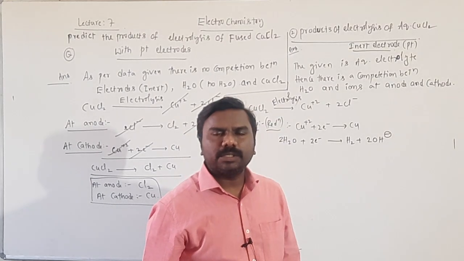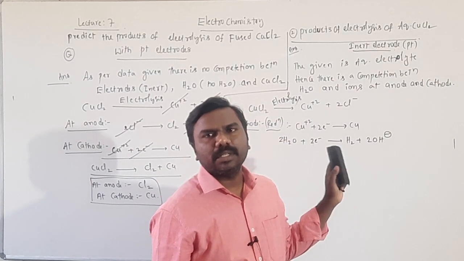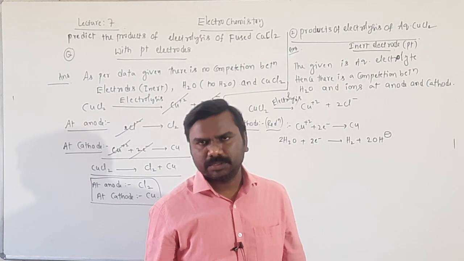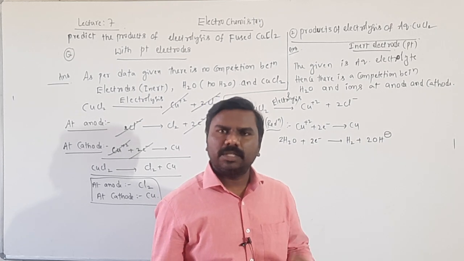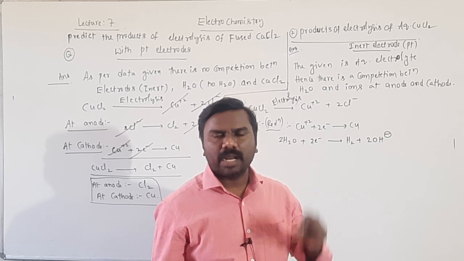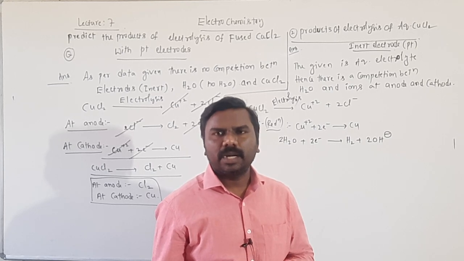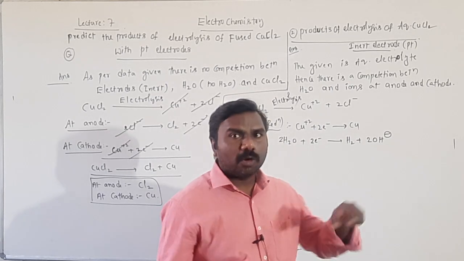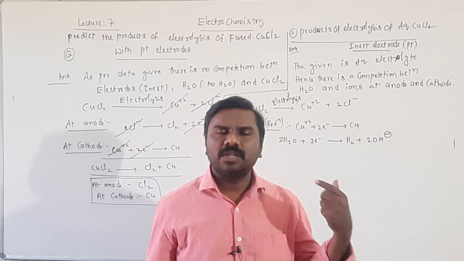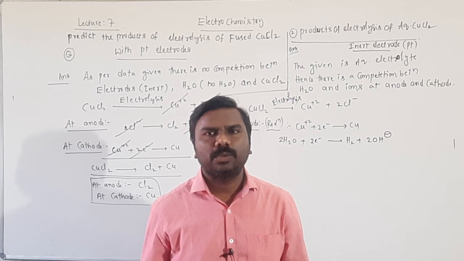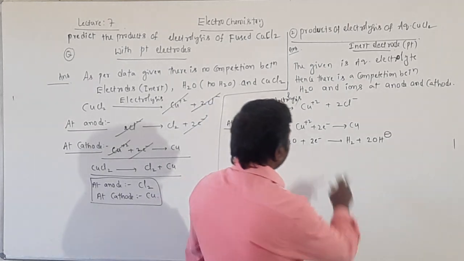Water undergoes reduction, and copper also undergoes reduction, because the copper ion from the copper chloride electrolyte should undergo reduction. Along with that, water content is also more in the electrolyte, because it is aqueous, so it should also undergo reduction at cathode. So competition is there.